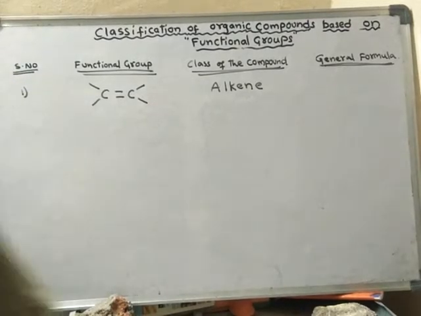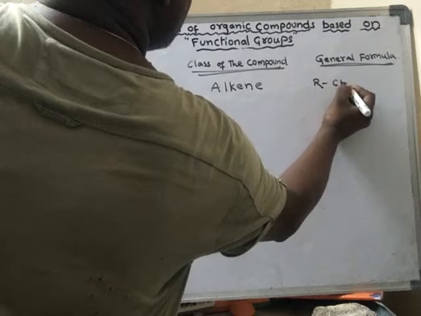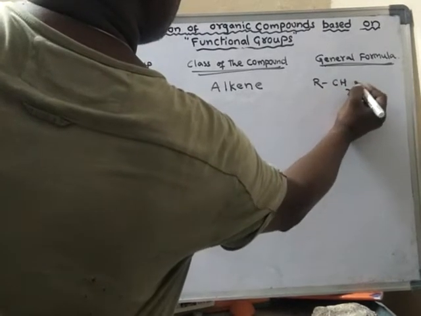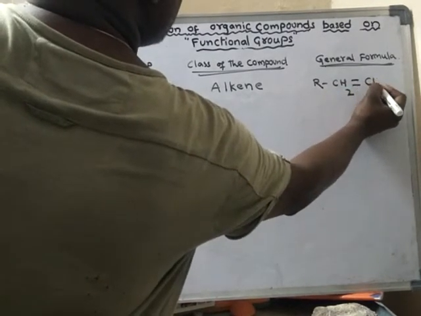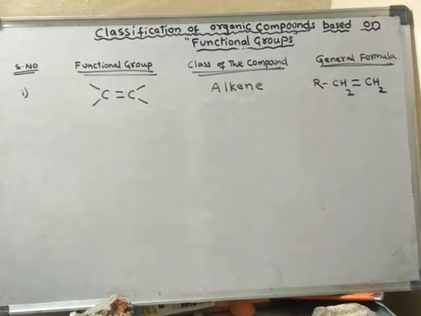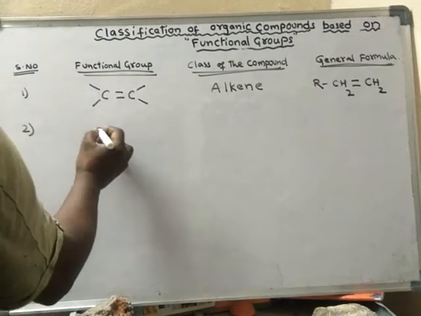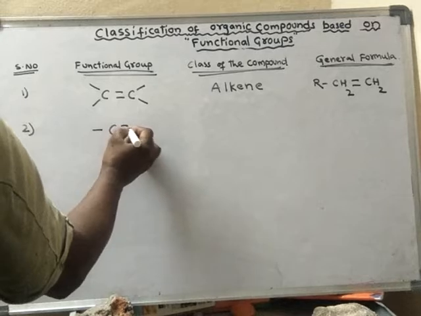Its general formula will be like this: R CH2 double bond CH2. That is the general formula of alkene. Next class will be like this: triple bond between carbon and carbon.